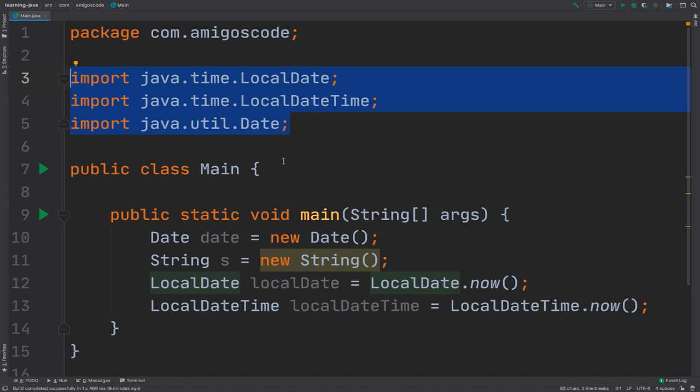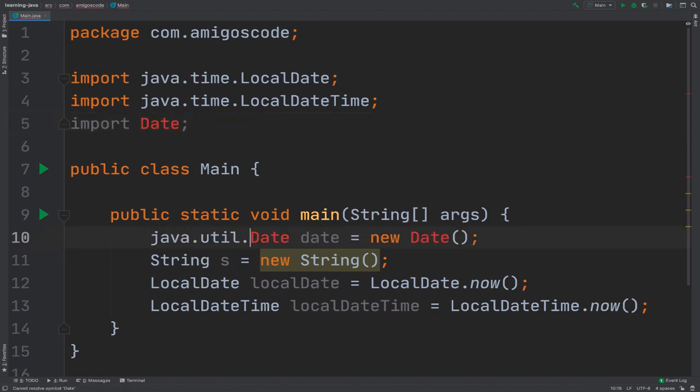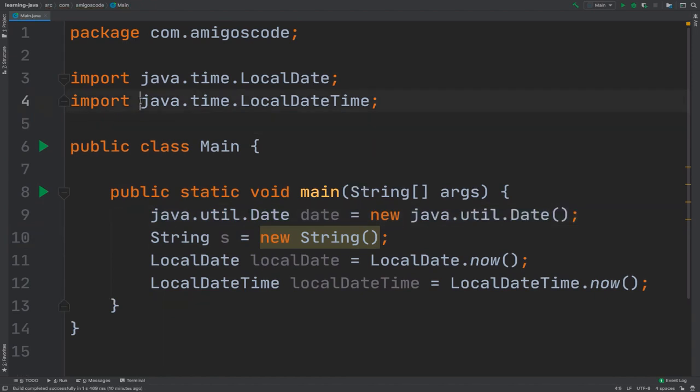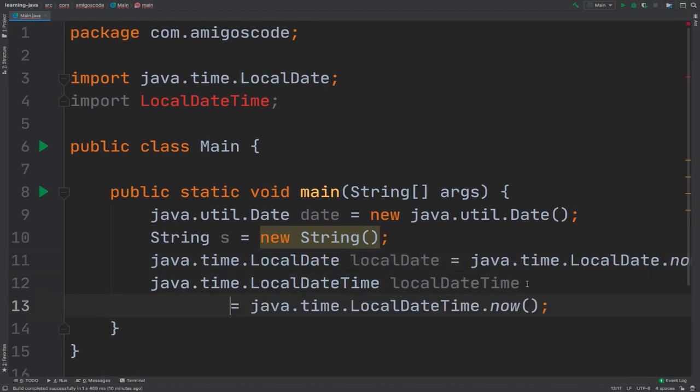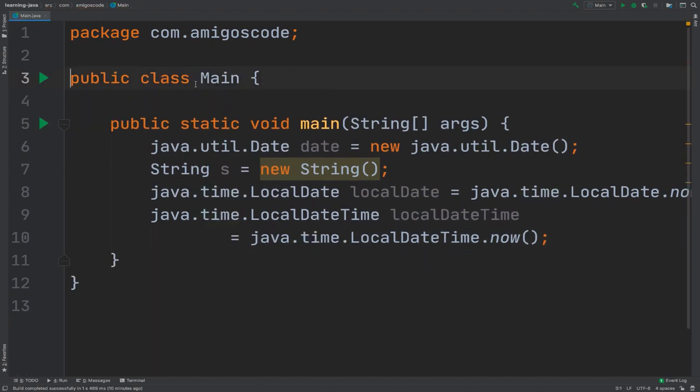So let me show you also another way that you could use a class. Right here I'm going to take this, cut it and then put it here, just like that. So this is the exact same thing, so the same here. So I'm going to cut this and then put it here, there, and then there. If I put this on a new line, you can see that this is the exact same thing, right?